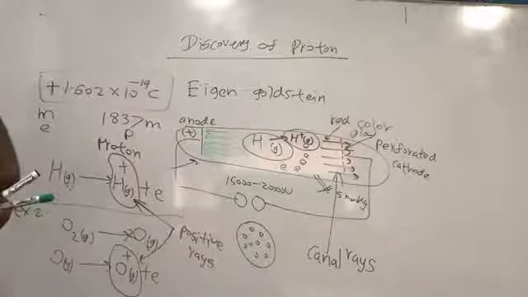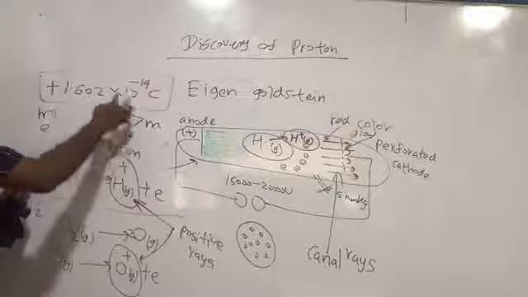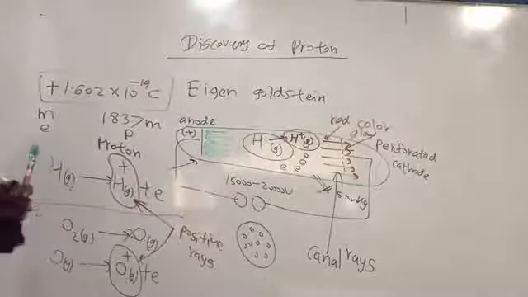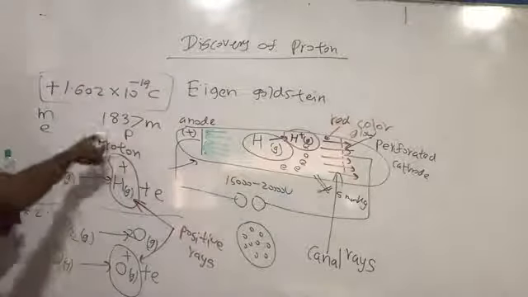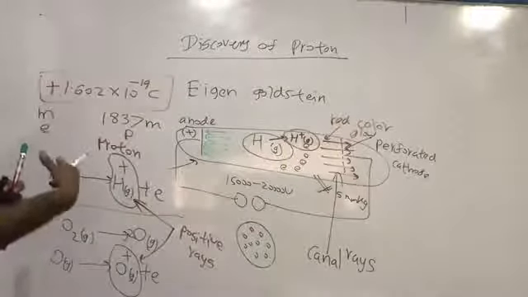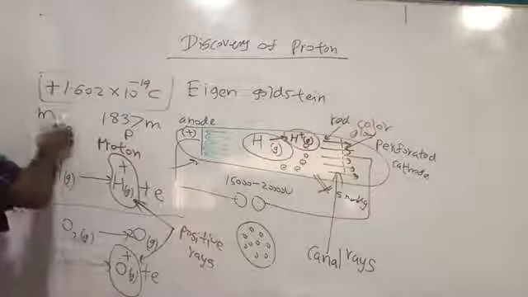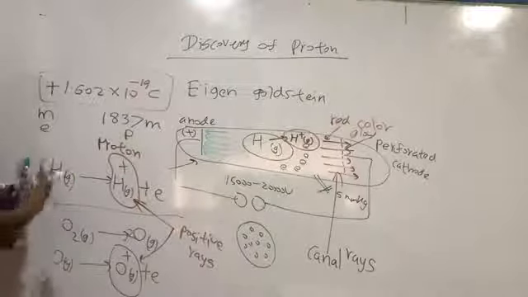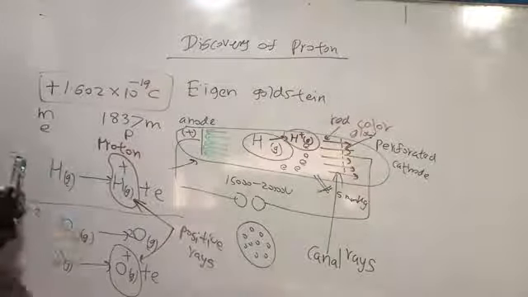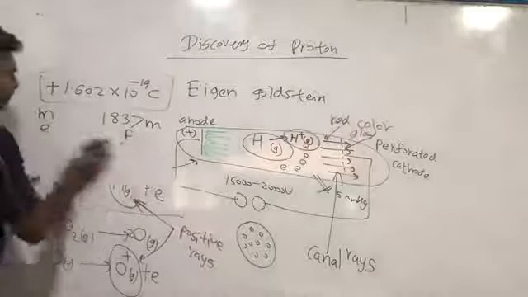We can see that the mass of the proton is about 1840 times, rounding this value to 40, larger than the mass of the electron. So the mass of the proton is very much higher than the mass of the electron. We have to remember these values. We'll make a note also.